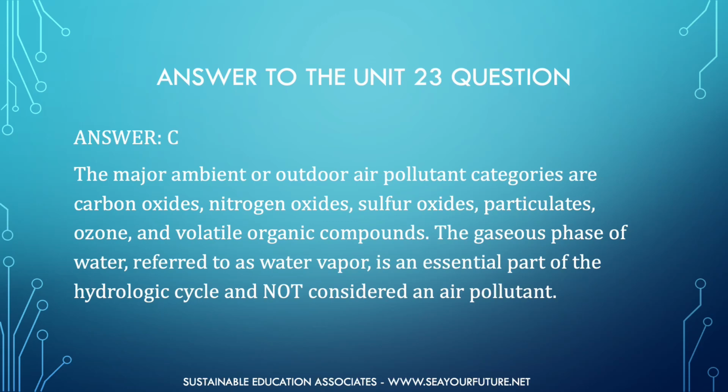Before we begin Unit 24, here is the answer to the Unit 23 question. The best answer is choice C. The major ambient or outdoor air pollutant categories are carbon oxides, nitrogen oxides, sulfur oxides, particulates, ozone, and volatile organic compounds. The gaseous phase of water, referred to as water vapor, is an essential part of the hydrologic cycle and not considered an air pollutant.